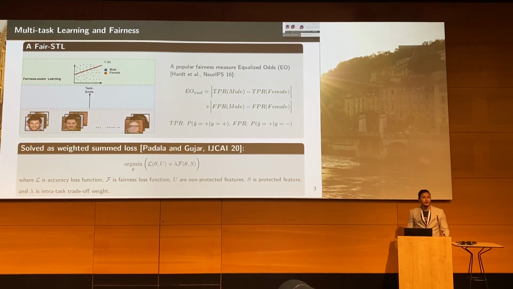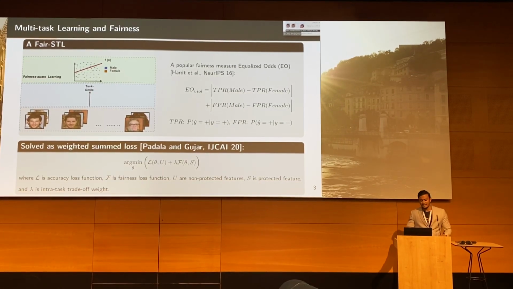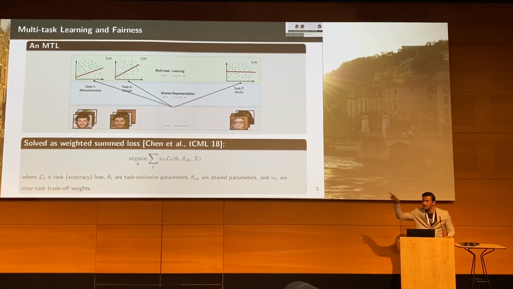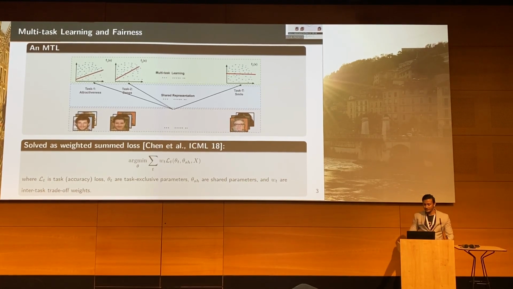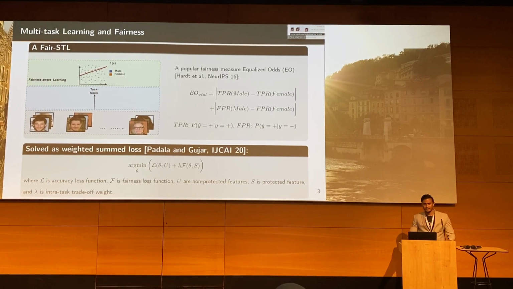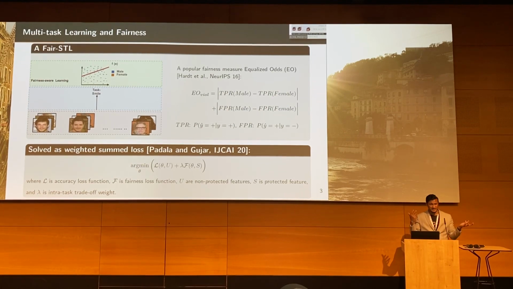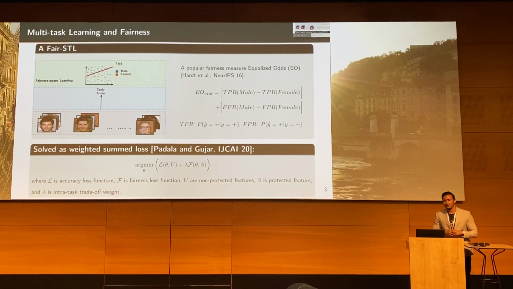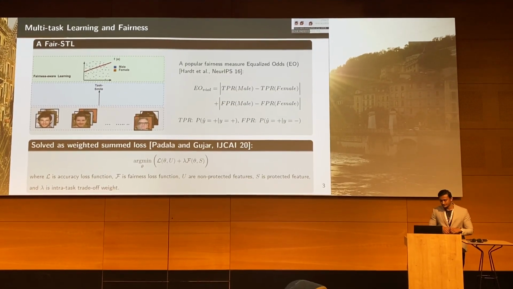Let me introduce what fairness learning is in the single task learning setup. You may notice that the boundary over here that was figured out by this algorithm is much different from the boundary we see over here, because it has some other objectives as well. Let me first explain with an example with this particular task why this kind of adjustment in the boundary is needed by this model.